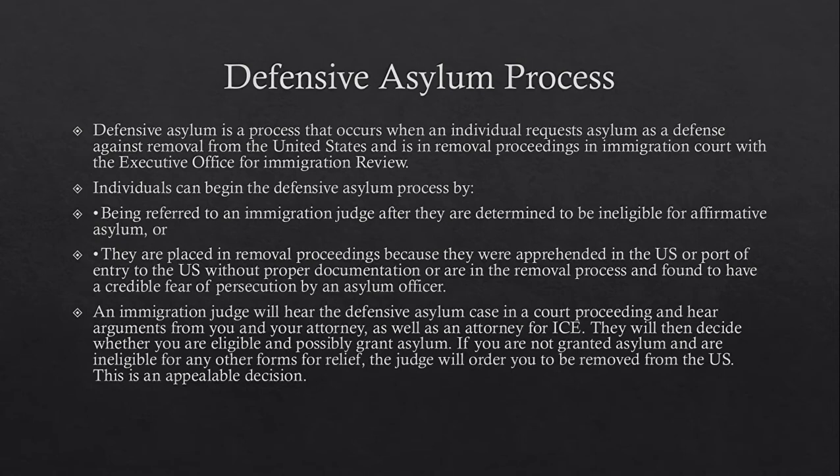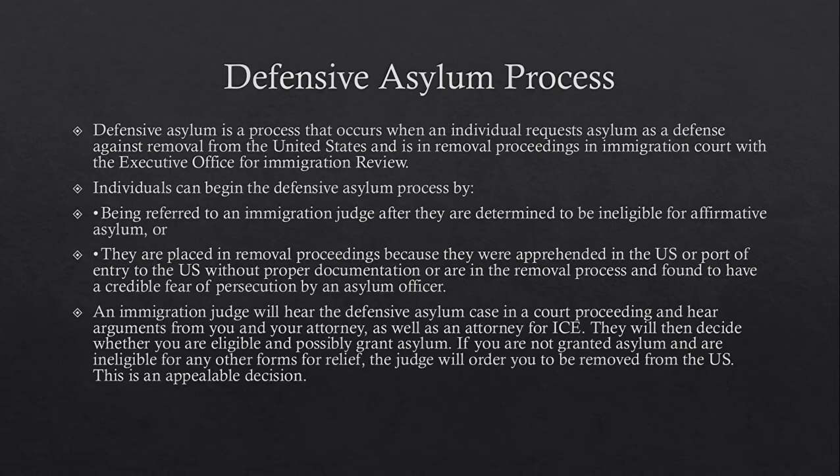So, the second way to receive asylum in the U.S. would be through defensive asylum. Defensive asylum is a process that occurs when an individual requests asylum as a defense against removal from the United States and is in removal proceedings in immigration court with the Executive Office for Immigration Review.